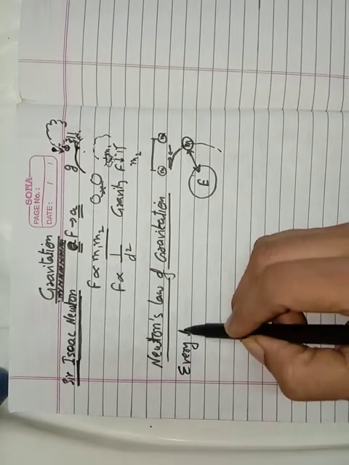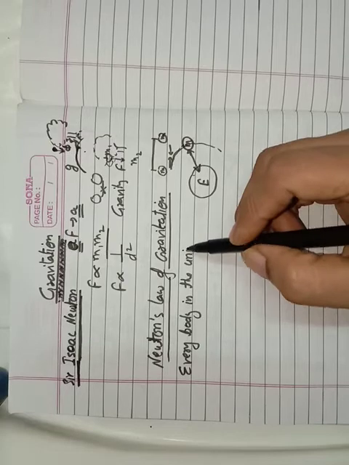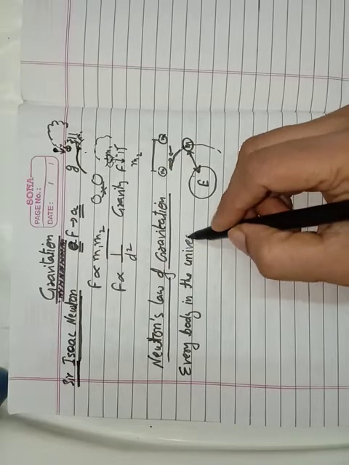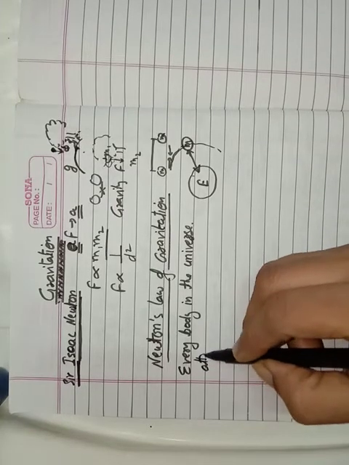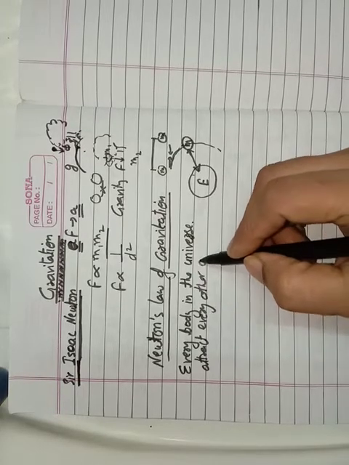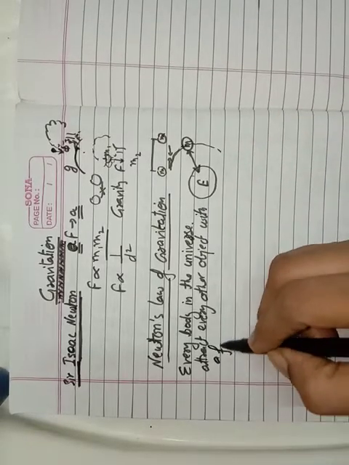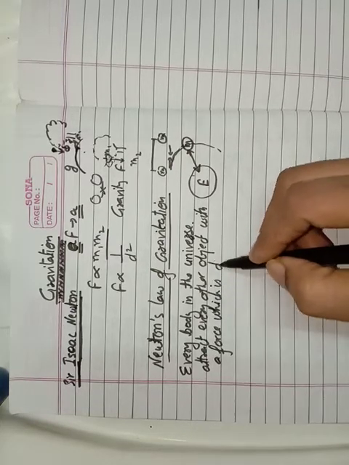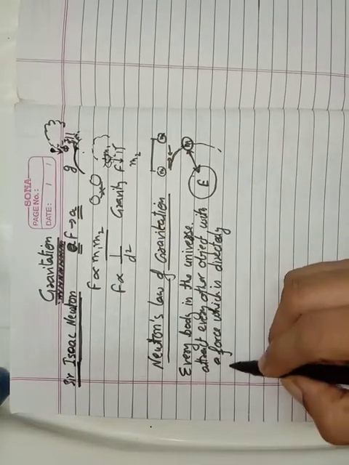Every body in the universe, everybody means everything, like this pen, this copy, me myself, attracts every other object or body with a force which is directly proportional.